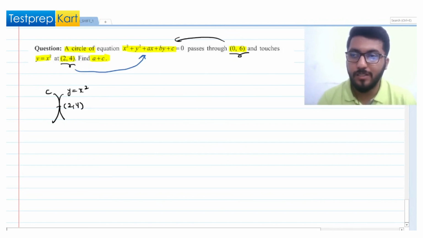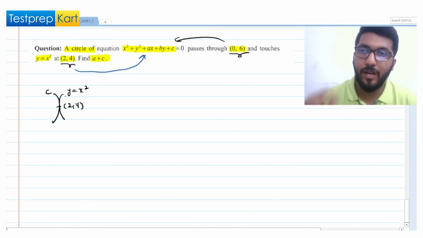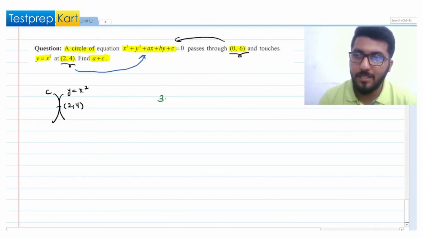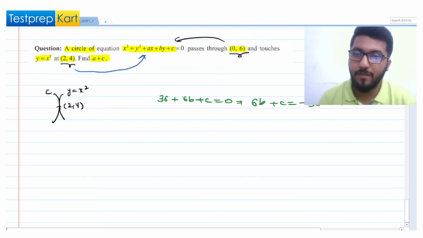And also, whenever two curves are touching, the derivative value at that point for both the curves is going to be equal to each other. So that will be the third condition. If I put 0 comma 6 here, I get 36 plus 6b plus c equal to 0. So that will give us 6b plus c equal to minus 36. That we have got as the first condition.